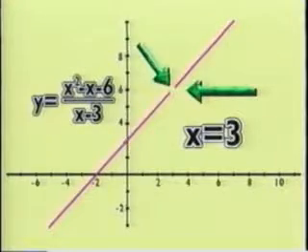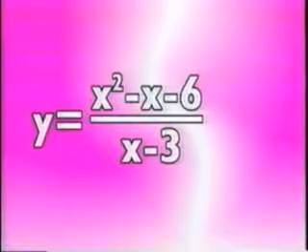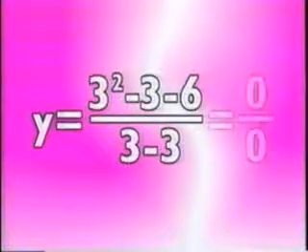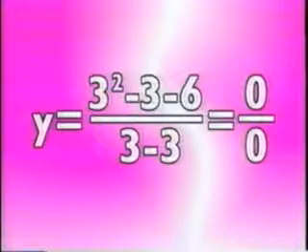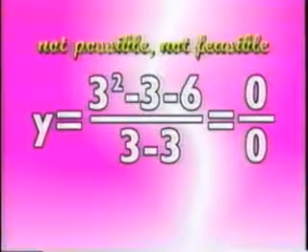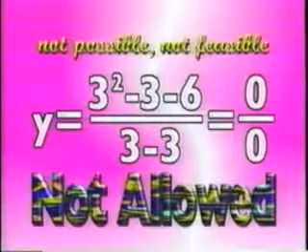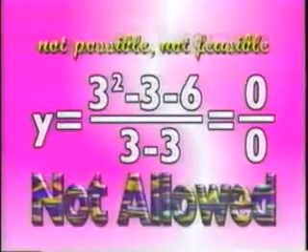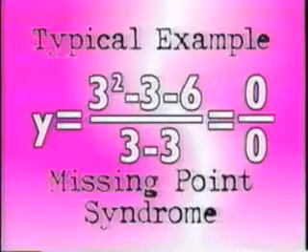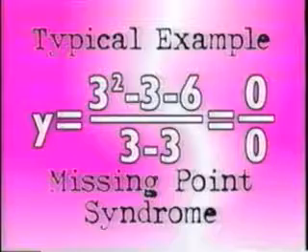If you try to substitute 3 for x in the equation, the result is y equals 0 over 0. That's not possible, not feasible, and not allowed. So there is no y for x equals 3. This is a typical example of the missing point syndrome, and conveniently, it always goes with a result like 0 over 0.